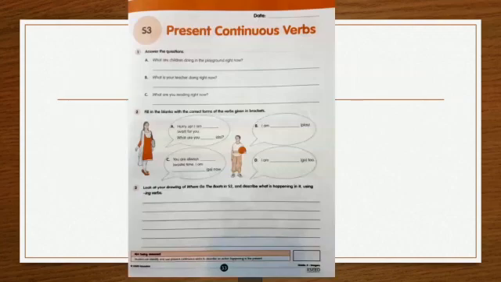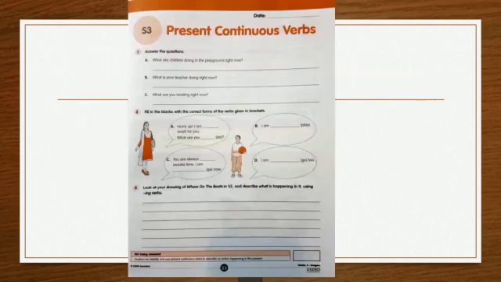See question number 2. Fill in the blanks with the correct form of the verb given in the brackets. For example, hurry up, I am dash for you. The verb given in the bracket is wait. So, hurry up, I am waiting for you. Similarly, you have to complete all the blanks.